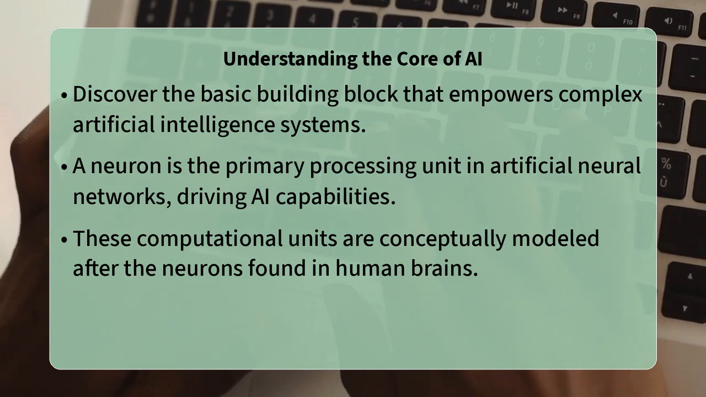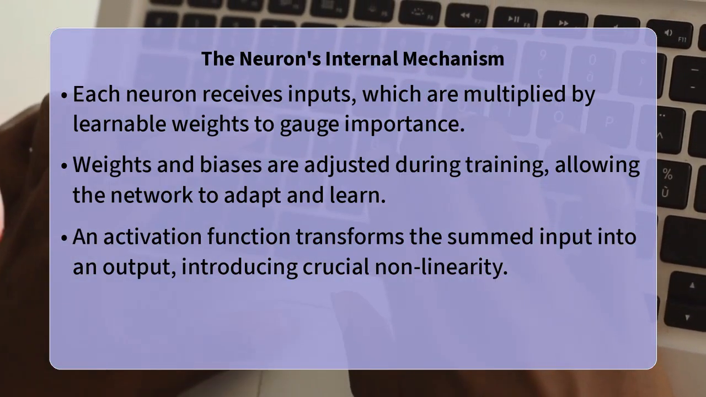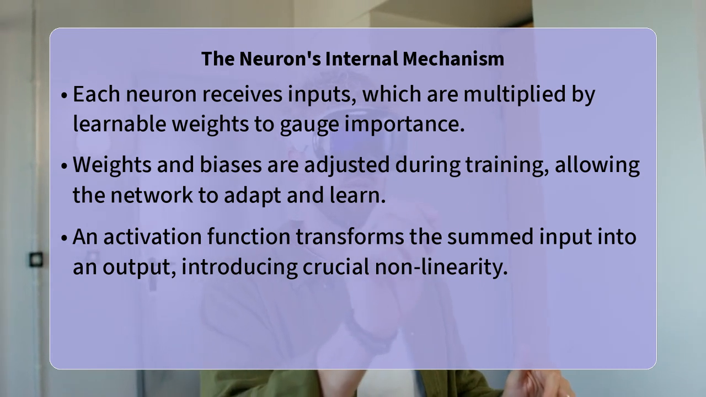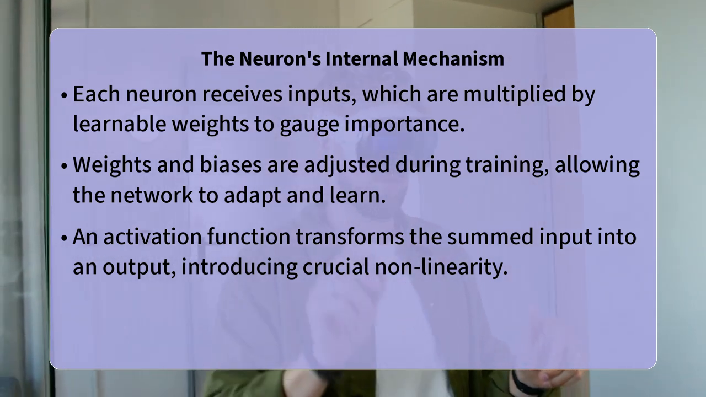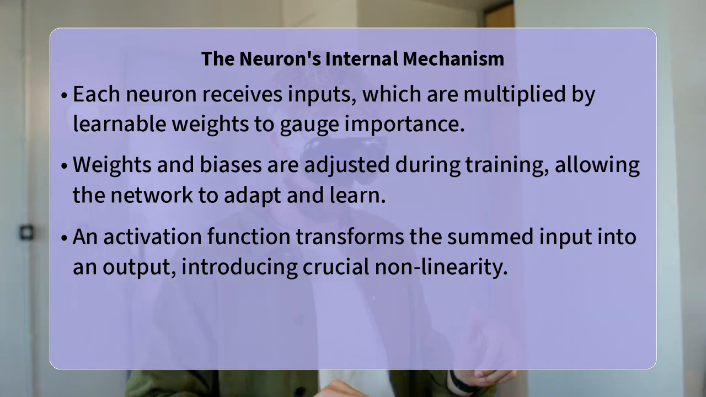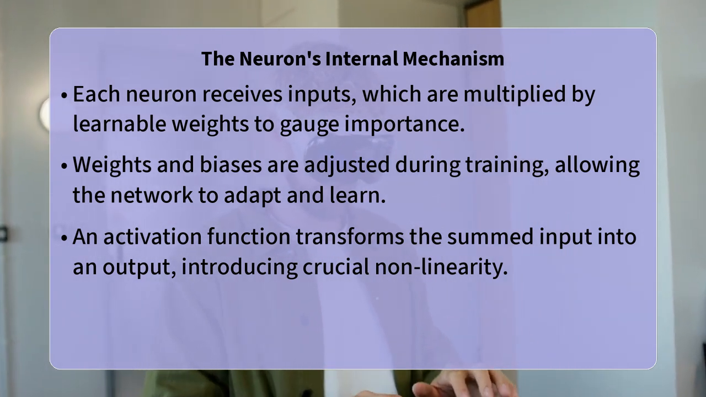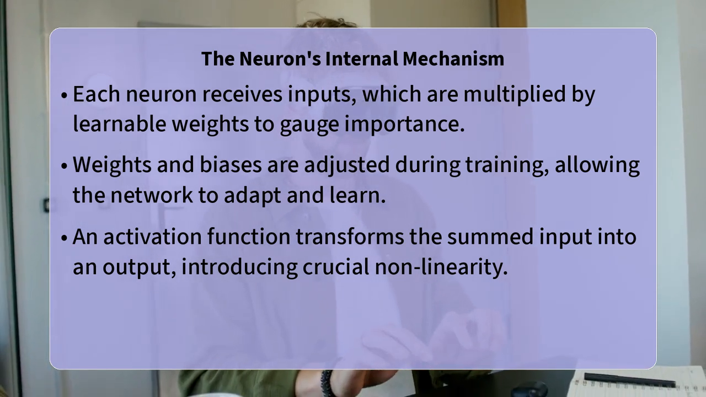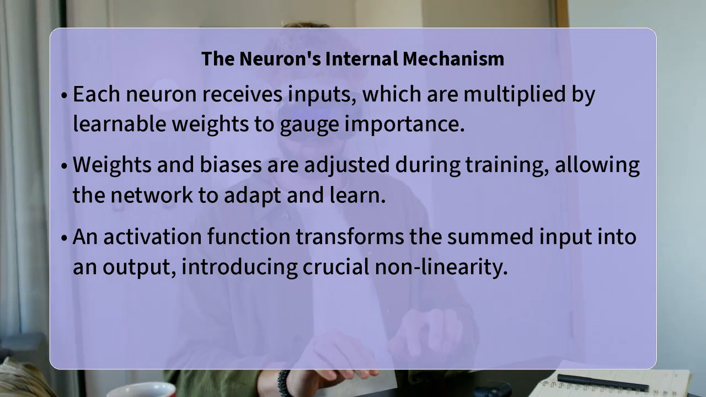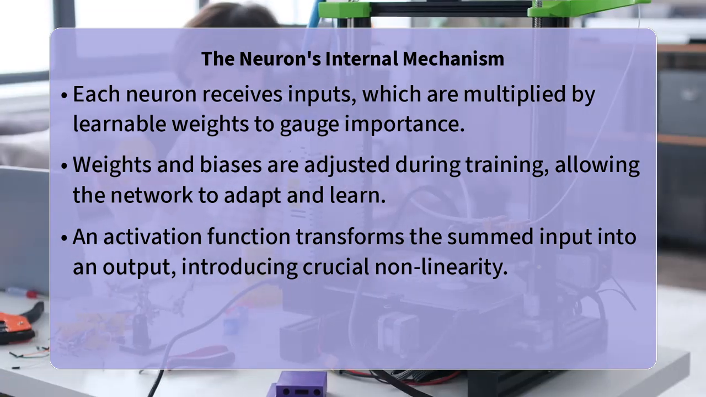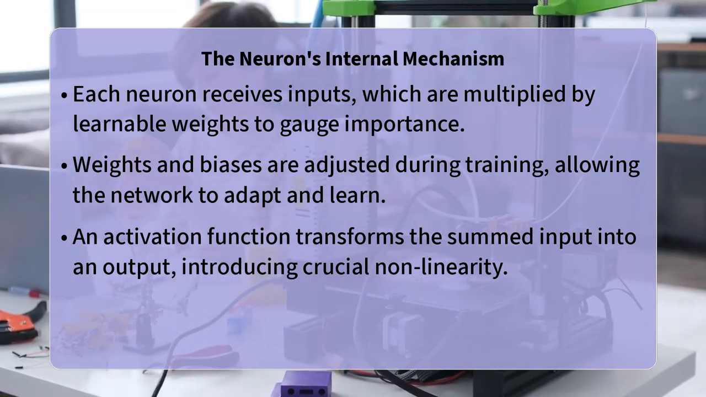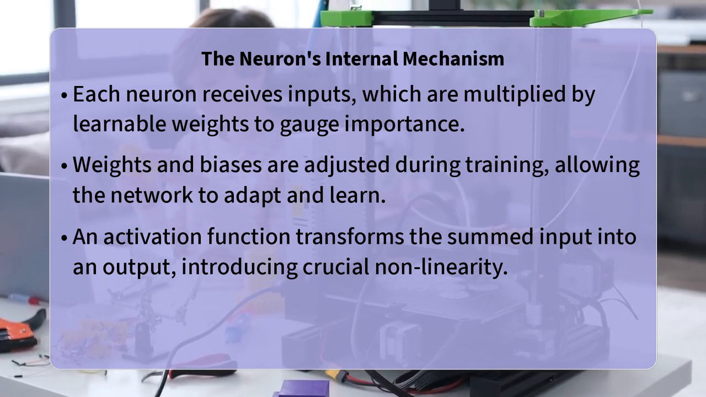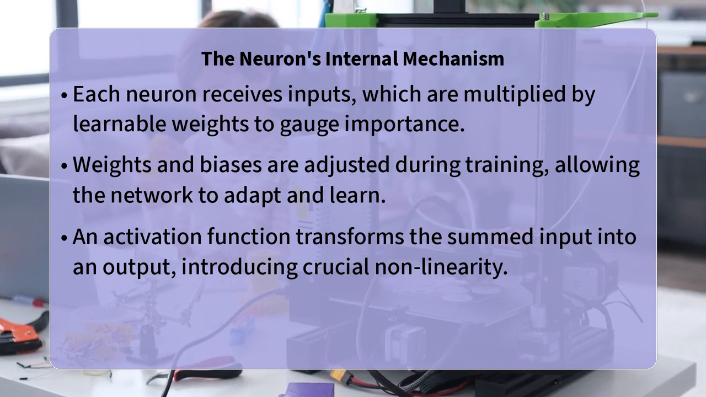The core mechanism of a neuron involves several steps. Each input it receives is first multiplied by a corresponding weight. These weights represent the strength or importance of each input connection. All these weighted inputs are then summed together, and a bias value is added to this sum. Finally, this total sum passes through an activation function, which determines the neuron's final output, often introducing nonlinearity to the model. The weights and biases are the learnable parameters that allow the network to adapt and improve its performance over time.